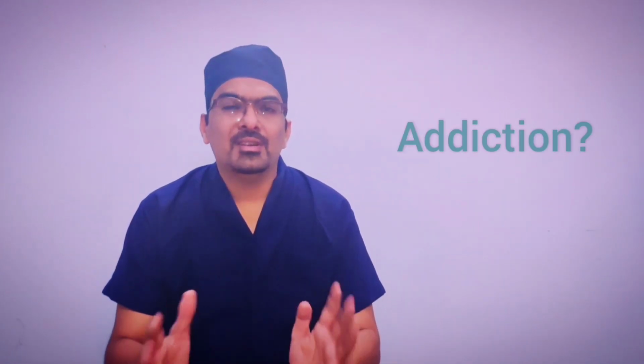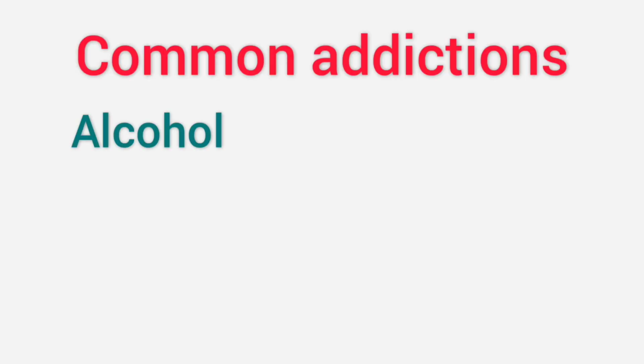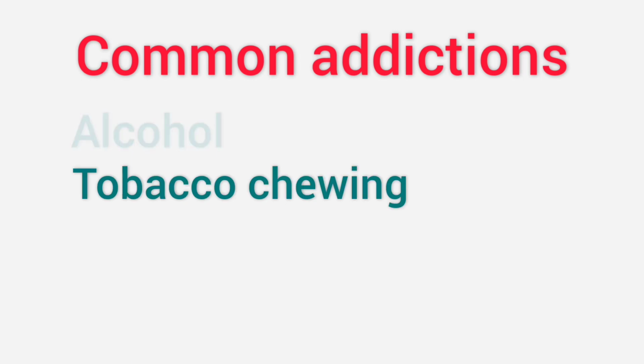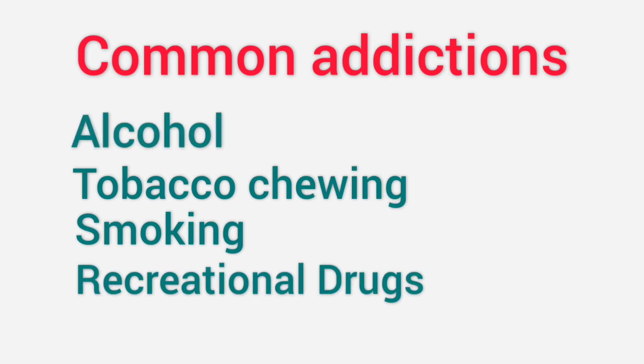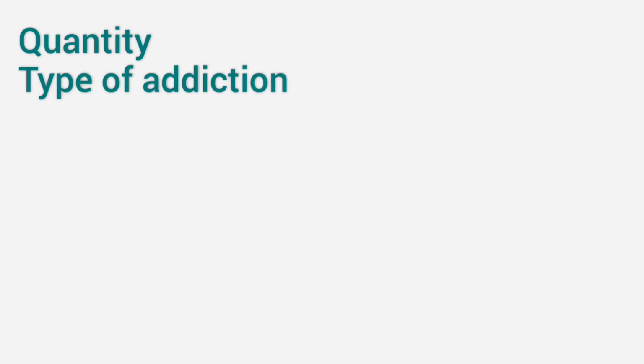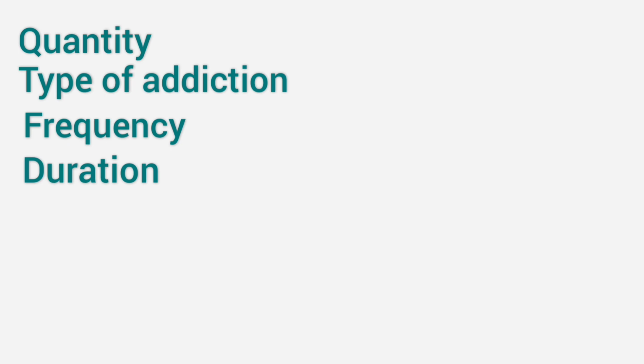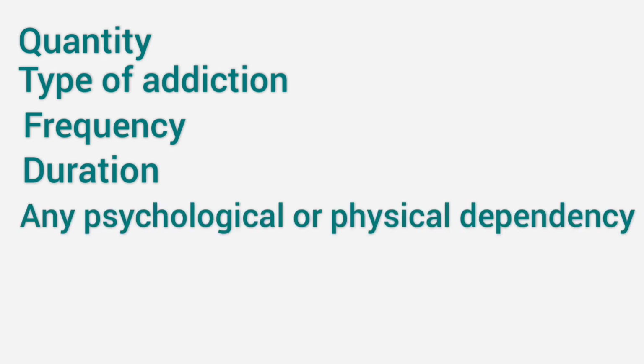The history of addiction is also very important. For example, if a patient comes to you with ascites, it's very important to know if the patient is alcoholic or not. Common addictions in our country are tobacco chewing, smoking, or use of recreational drugs. Whenever a patient is addicted to any of them, then we have to ask which type of addiction he is having, how many times in a day he is taking that, since how long he is taking. If he has quit it, then it has to be noted.